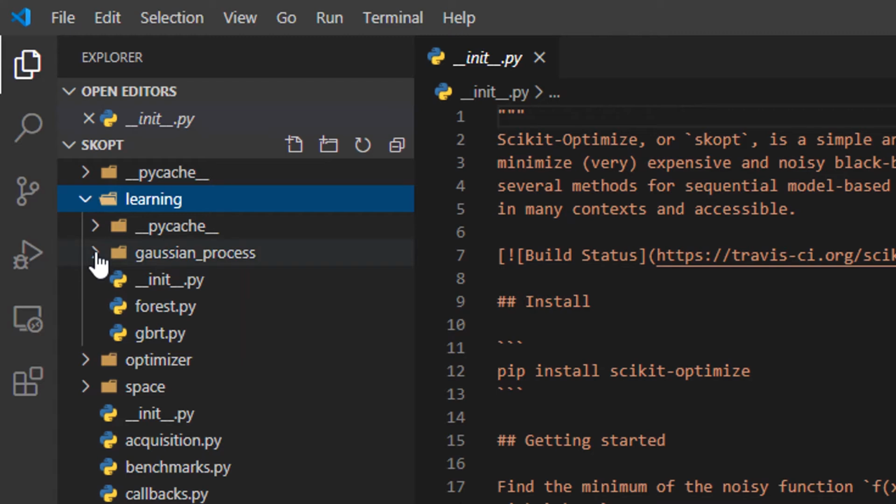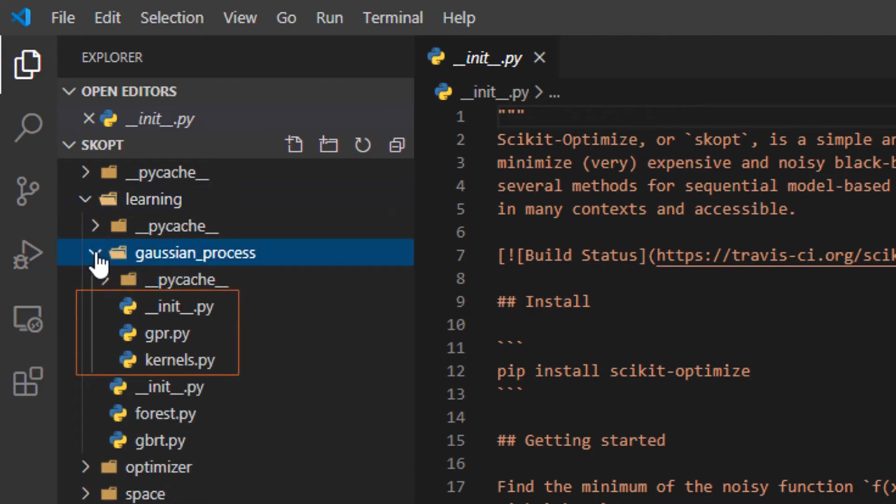The gaussian_process sub-package in turn has 2 modules and initialization module. Lastly, you may have observed the __pycache__ folder inside the package and each sub-package, and I will let you know what the use of that is in another video when I answer the question: what are other folders and files inside a package folder.